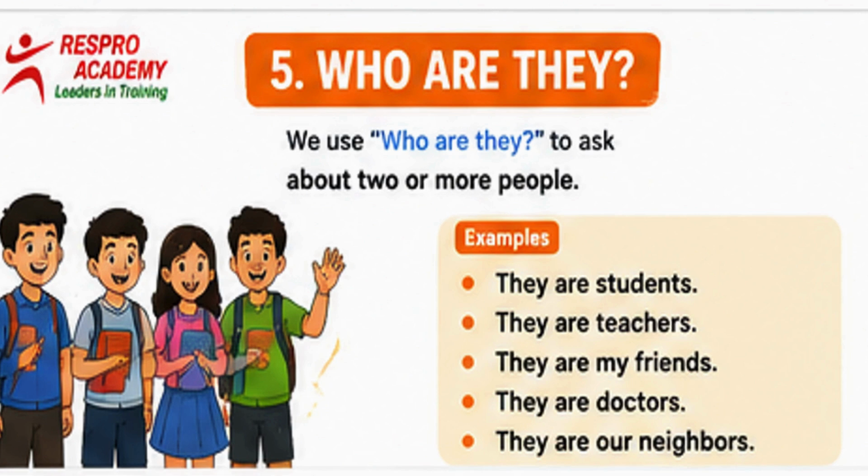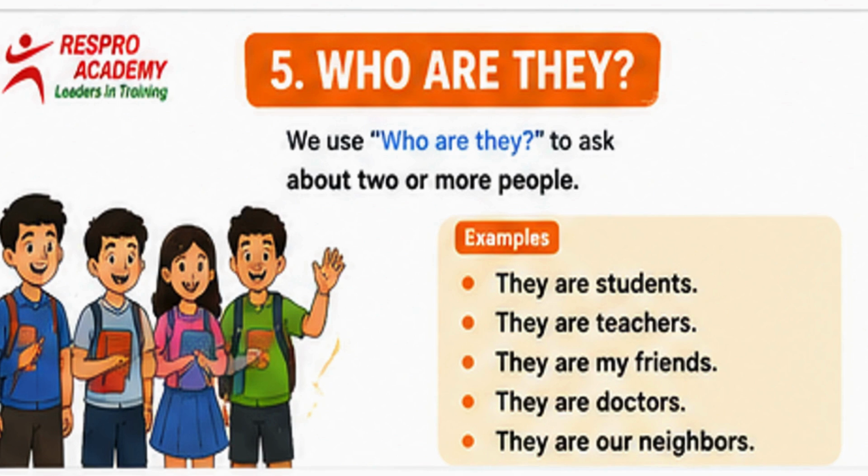Let's look at some examples. Who are they? They are students. Who are they? They are teachers. Who are they? They are my friends. Who are they? They are doctors. Who are they? They are our neighbors.